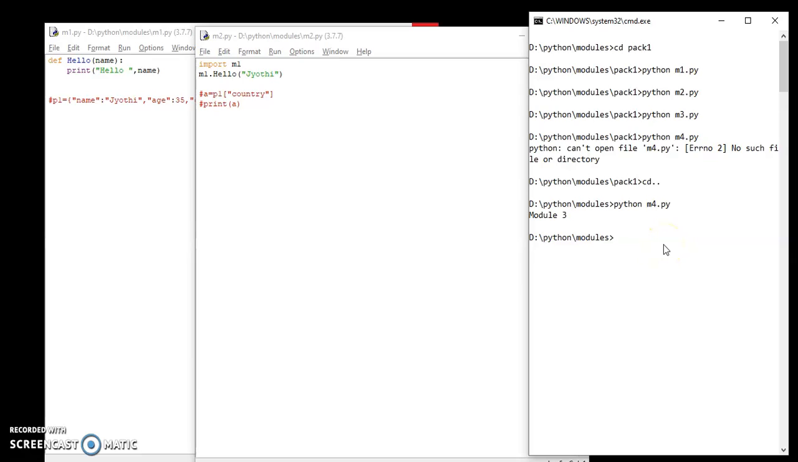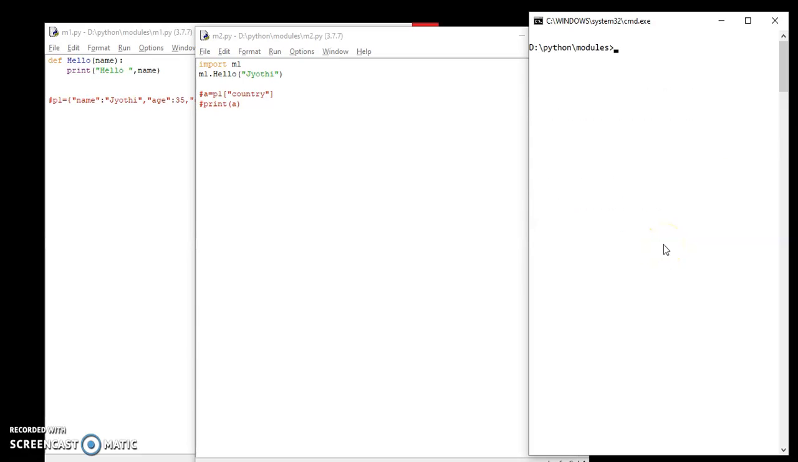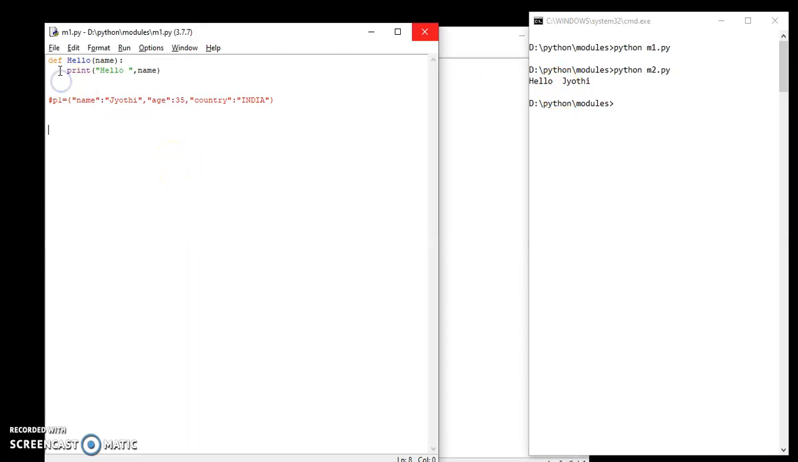Now what we'll do, let us first compile python m1.py. So we have compiled that one successfully. Next let us compile python m2.py. So what we are getting is this output, hello Jyoti. Got it? Similarly, we have another way also, where instead of having functions we can have variables also.